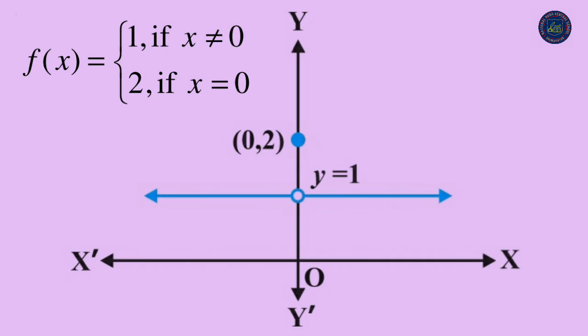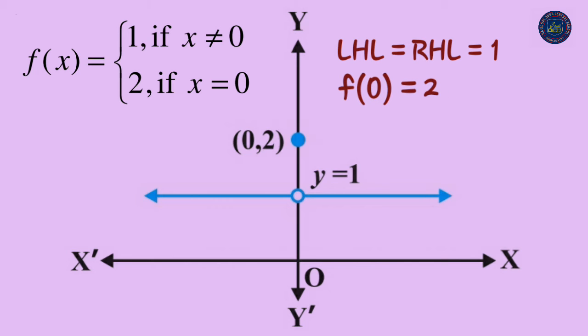Now consider the function defined as f of x is equal to 1 if x is not equal to 0 and it is equal to 2 if x is equal to 0. This function is also defined at every point. Here, the left and the right hand limits at x equal to 0 are both equal to 1. But the value of the function at x equal to 0 is 2. So what is the meaning? It does not coincide with the common value of the left and right hand limits.